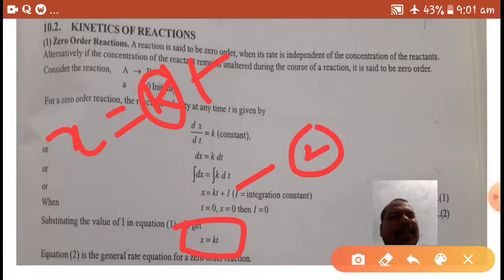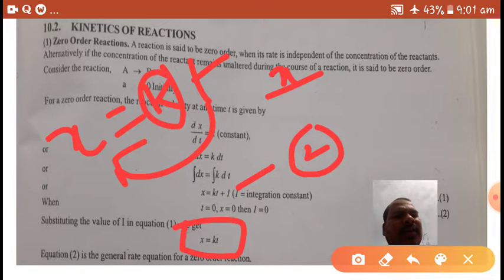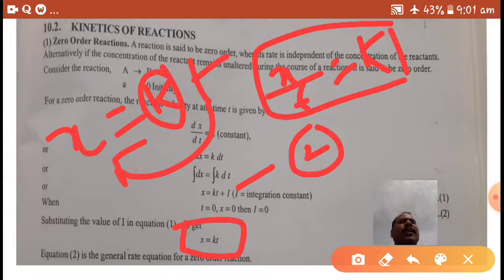I want k, so I am moving t to this side. Then we get x by t is equal to k. Here k is the rate constant, the zero order rate constant.